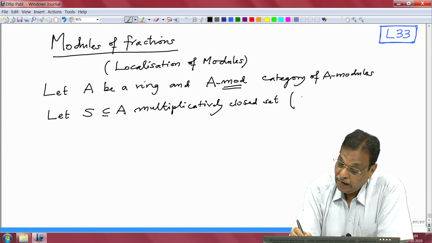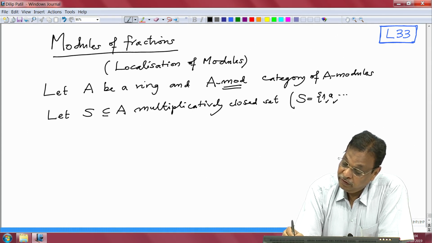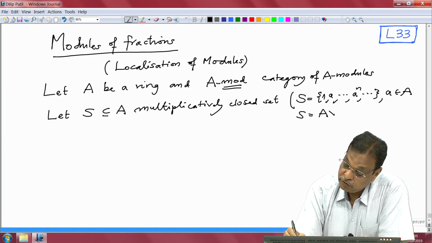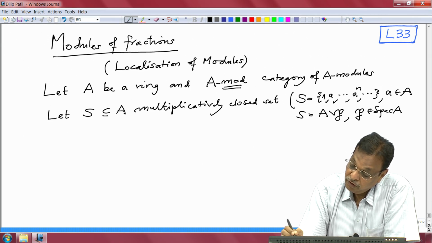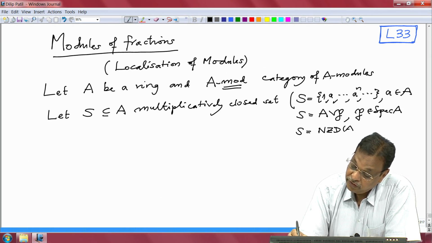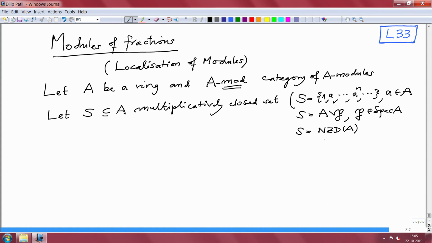Typical examples: we will apply this theory for S equal to either the set generated by one element, that is, the powers of a fixed a in A, or S is the complement of a prime ideal, A minus P, where P is a prime ideal, or S is the set of non-zero divisors in the ring A. Or we can also take finitely many prime ideals and the complement of their union. Alright, so in this situation, let